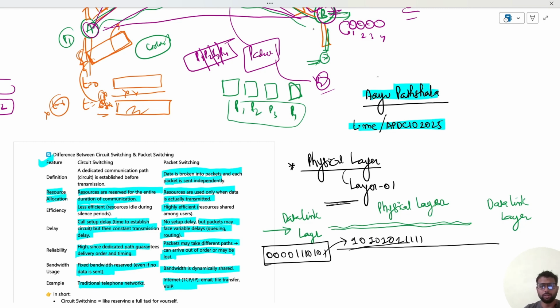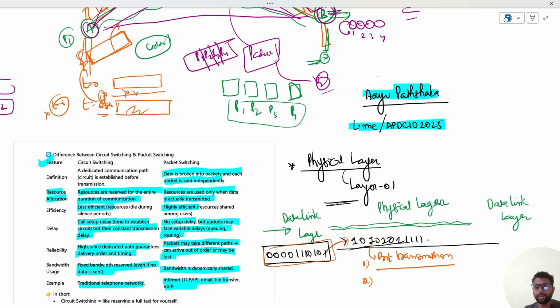So the very first thing that the physical layer will ensure is bit transmission. Okay, it is not going to transmit the entire frame like this. It is going to transmit bit by bit, and we have seen that whenever the transmission is done, it is done bit by bit only. So bit by bit transmission will take place at the physical layer. Point number one. Point number two.